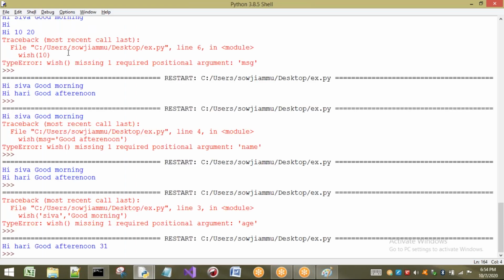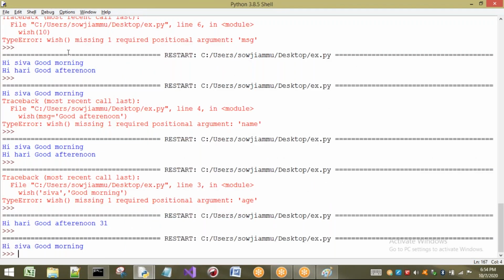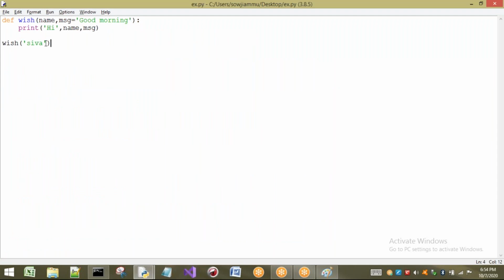Let us see. There is no error. The reason is, if you are not going to pass a second parameter, by default it is going to take this message. Once again I'm repeating, if you are not passing a second parameter, by default it is going to take this value as msg.